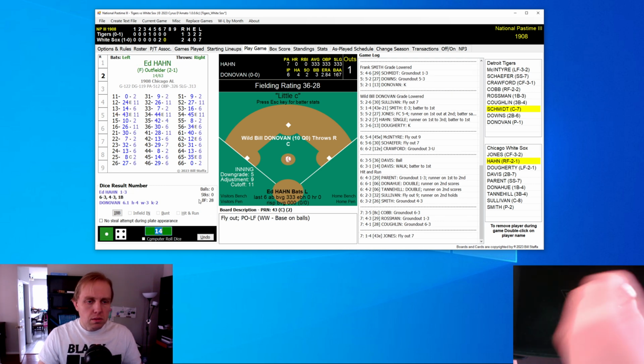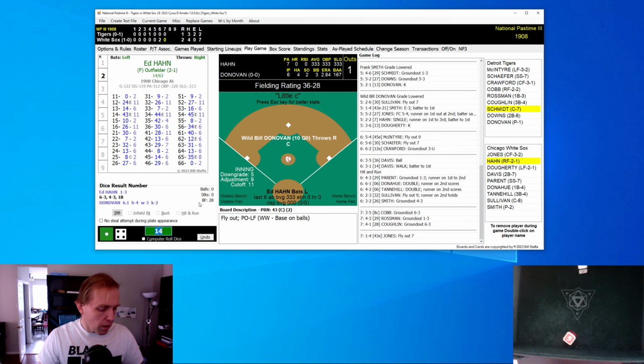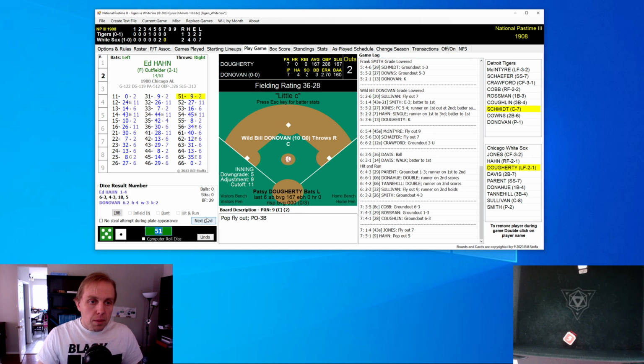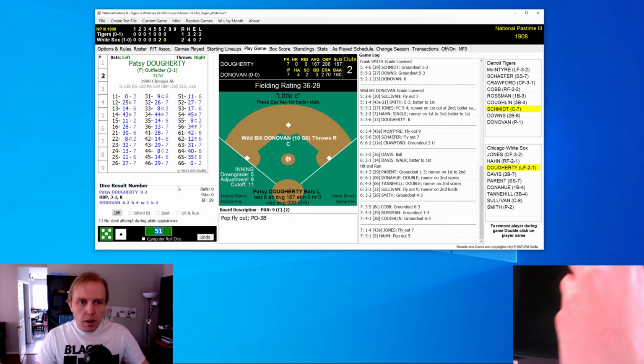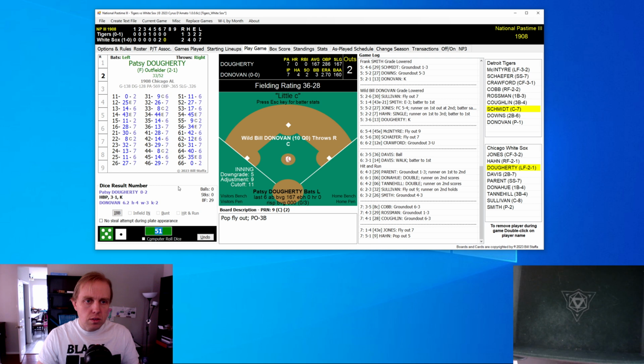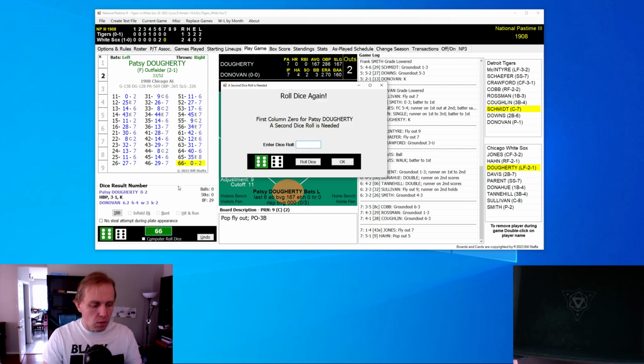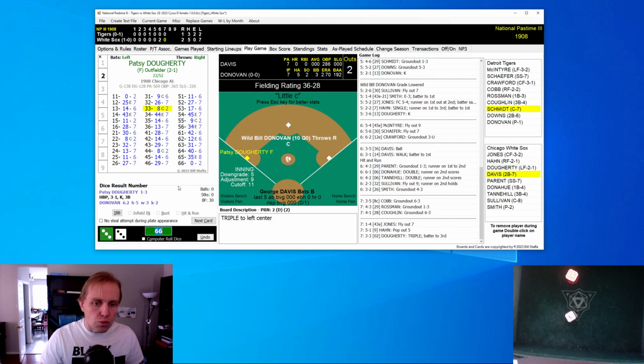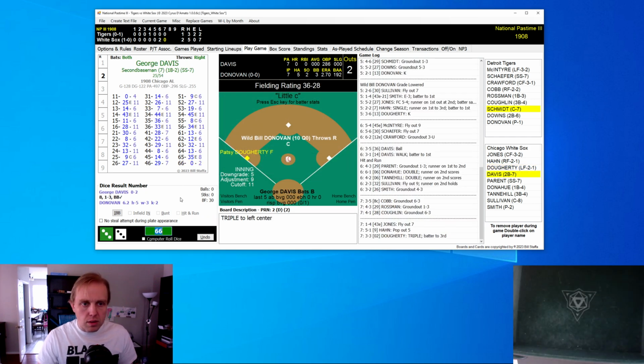Fielder Jones up next, fly ball to left field, and that's 1 gone. Pop fly there by Ed Hahn, 2 away, bottom of the 7th inning. White Sox 2, Tigers 1 as Patsy Dougherty comes up, and we have more power coming from the middle of this lineup. Triple by Dougherty as he goes double columns, and that brings up George Davis.